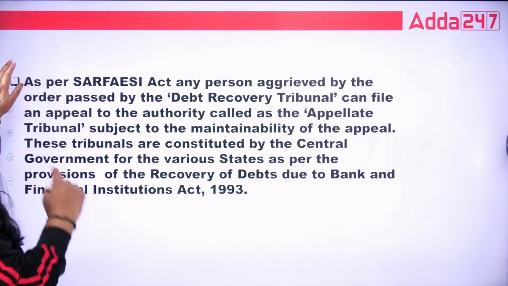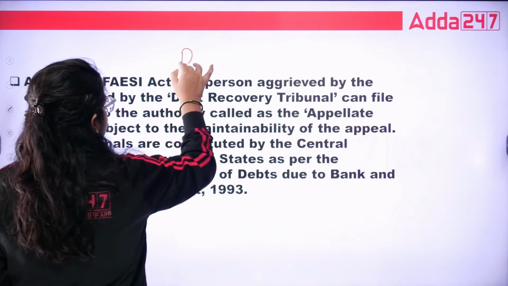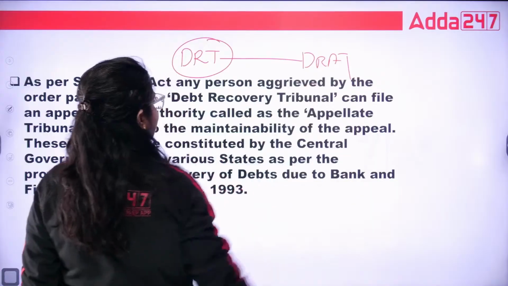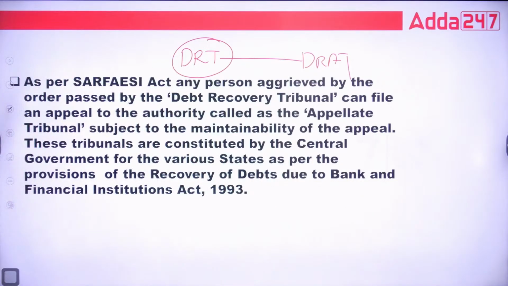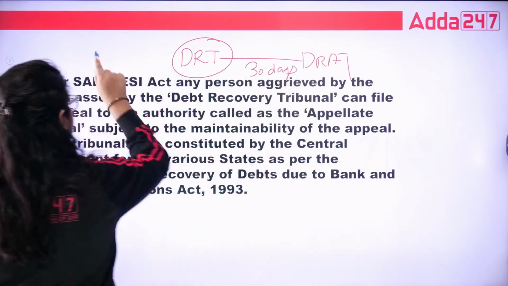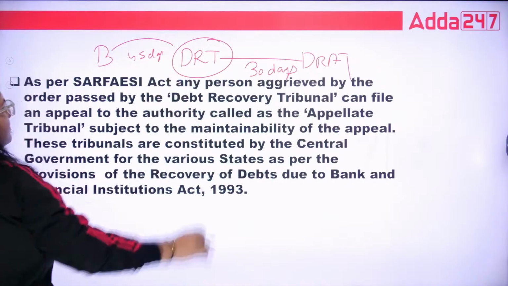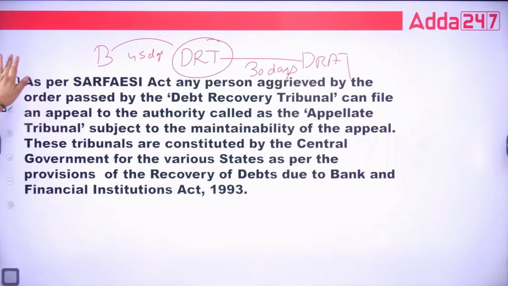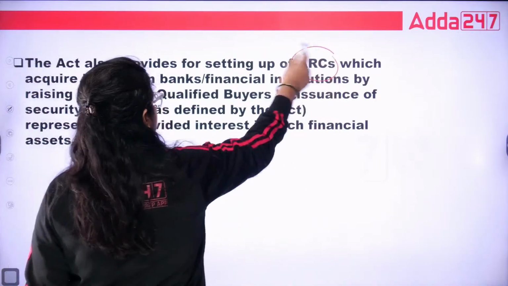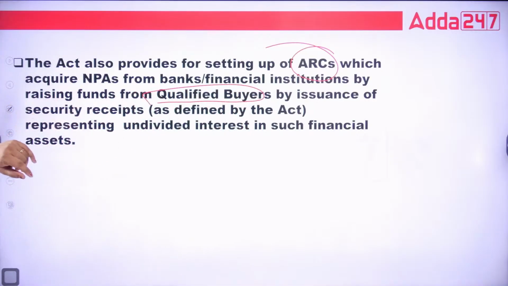Okay, now the next one. As per SARFAESI, if a person is aggrieved by the order passed by DRT, he can go to the DRAT. Okay, so again within 30 days we can go under SARFAESI. And if the borrower wants to appeal, within 45 days he can go to the DRT. Is that okay? Next, the act also provides for the setting up of the ARC company. We have already done that. Okay, and qualified buyer, raise funds from the qualified buyer.